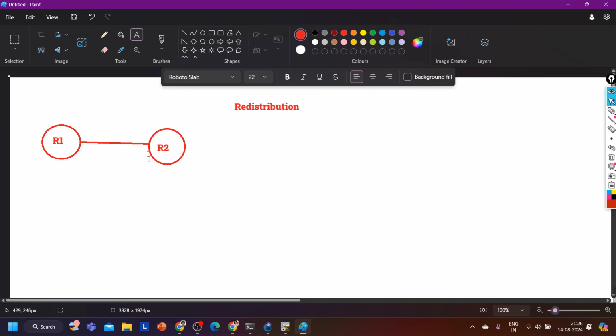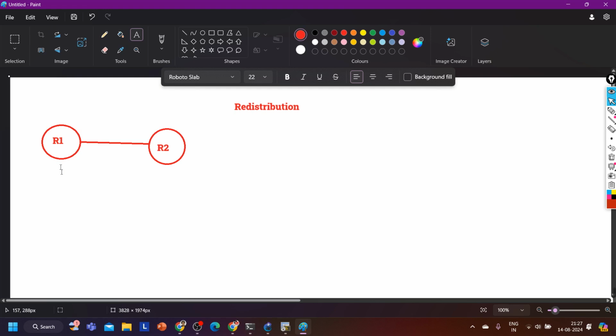So EIGRP shares what? Network information. But OSPF shares what? LSAs. And in the LSA, there will be the address of the router ID, right? So an OSPF router does not share network information. An OSPF router shares link state information. So we cannot filter the route directly in OSPF like EIGRP.